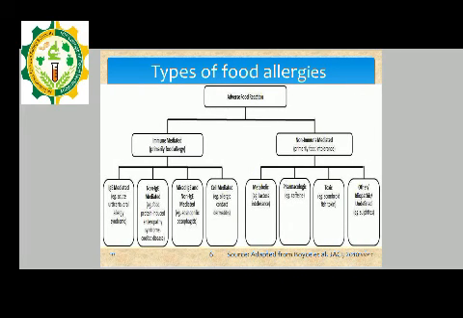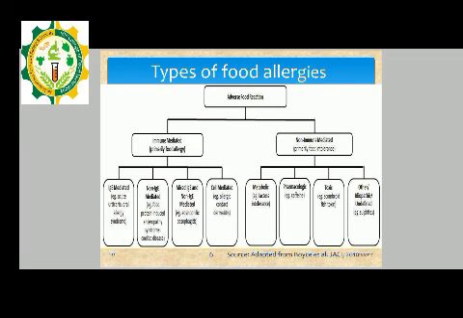Now, in this chart, immune mediated and non-immune mediated adverse food reactions are presented and explained as below. In the immune mediated category, primarily food allergy is included, whereas in the non-immune mediated category, primarily food intolerance is included.